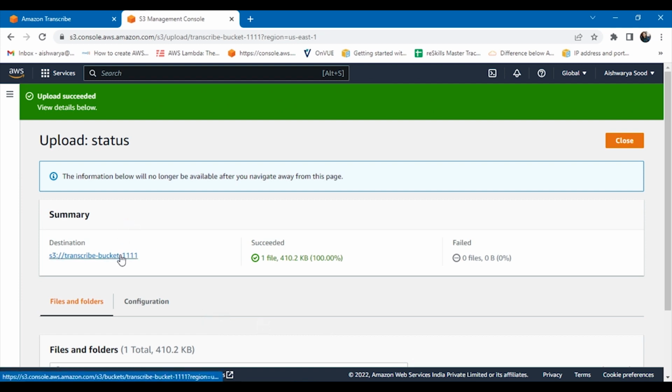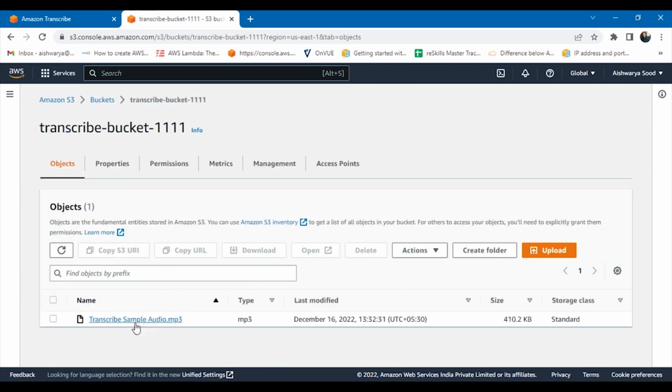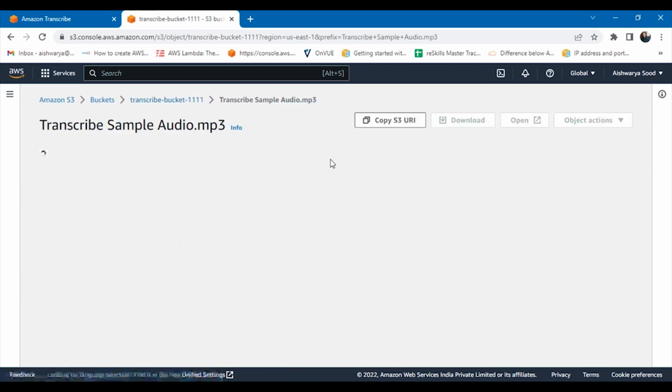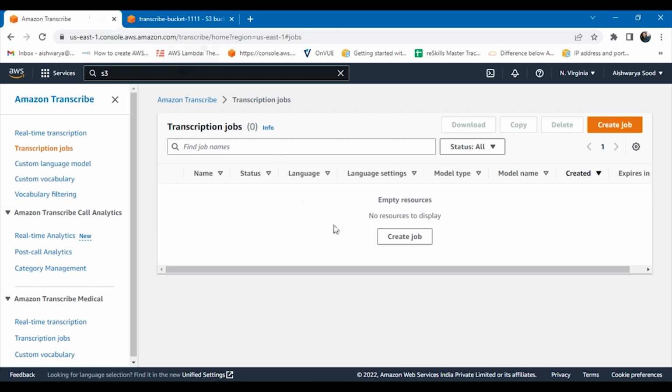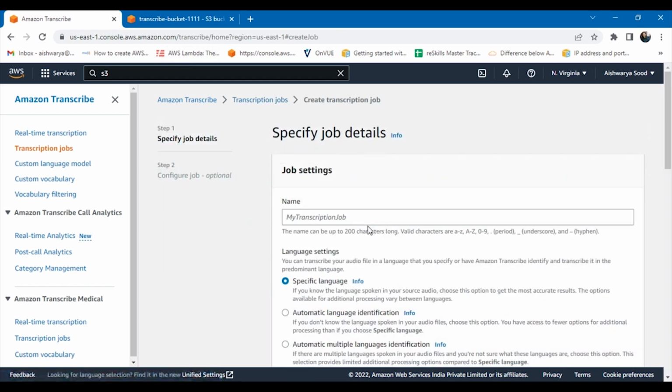I just have to go to the bucket and copy the identifier for this particular object, which will be used while creating a job. I will just copy the S3 URI, and now let's go ahead into Transcribe and create a job. Let's click over there and let's give it a name. I will say my first transcription.